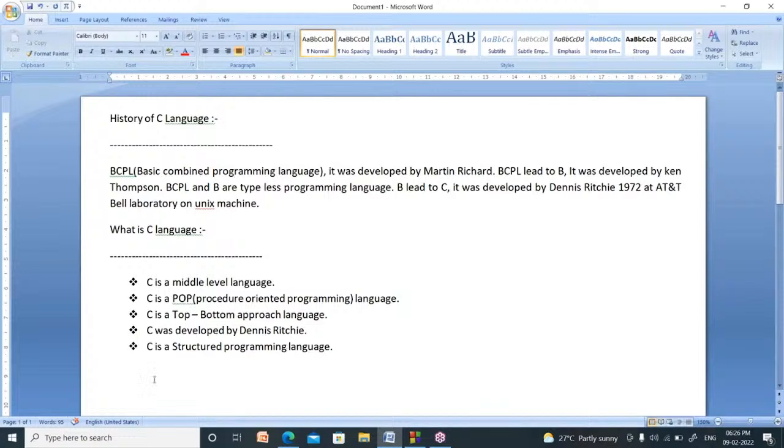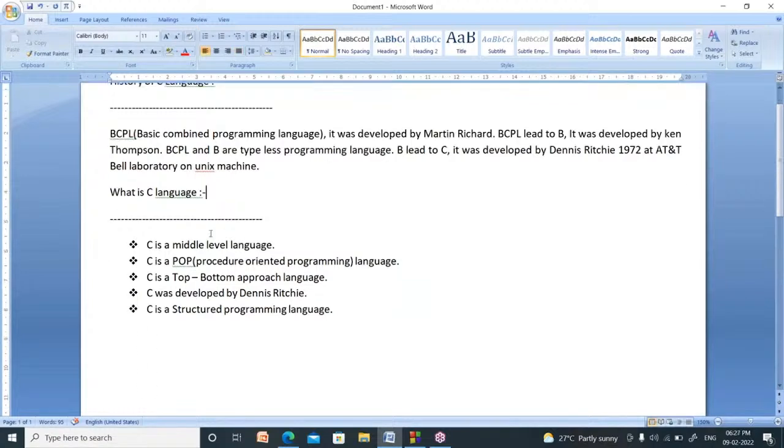Now, what is C language? C is a middle level language. C is a procedure oriented programming language. C is a top to bottom approach language. C was developed by Dennis Ritchie. C is a structured programming language.